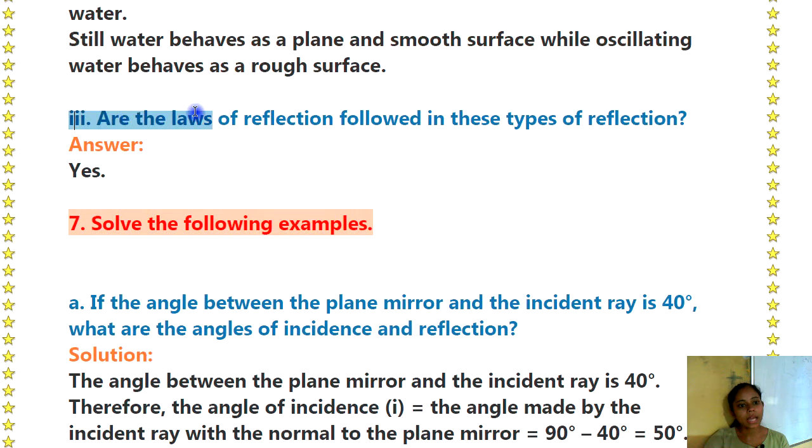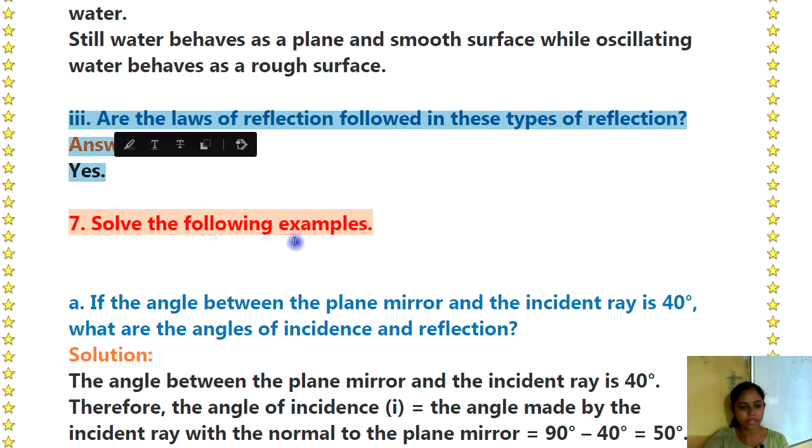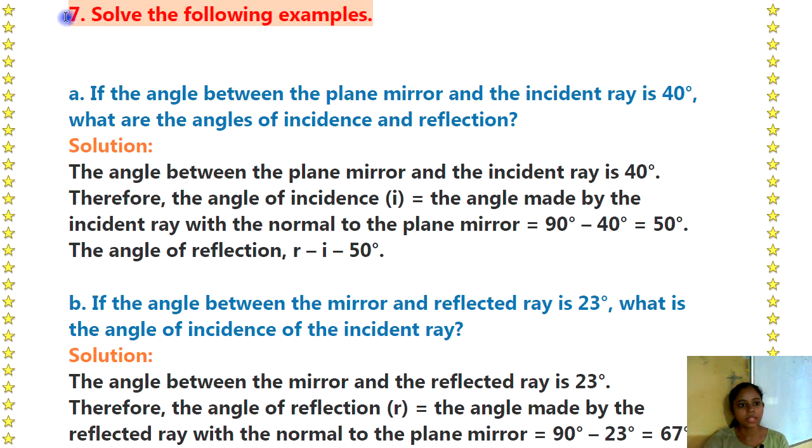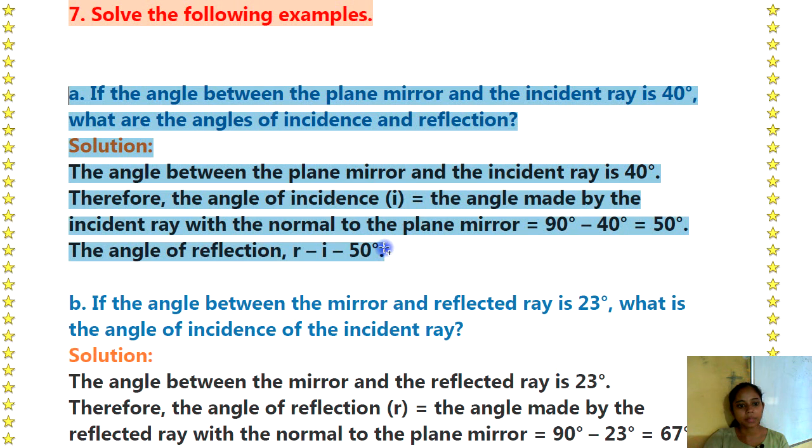Then third is, are the laws of reflection followed in this type of reflection? Answer is yes. Then question number 7, solve the following examples. So A in that is, if the angle between the plane mirror and the incident ray is 40 degrees, what are the angles of incidence and reflection?